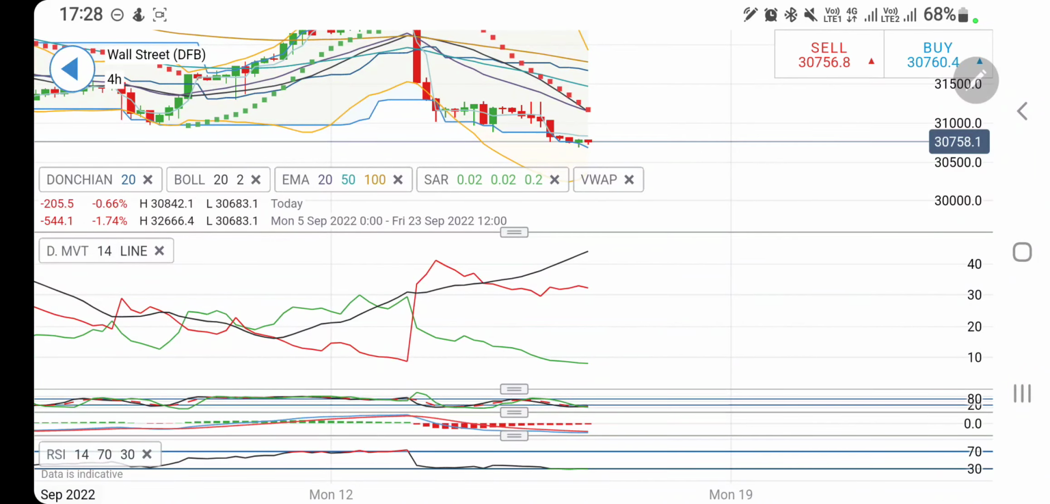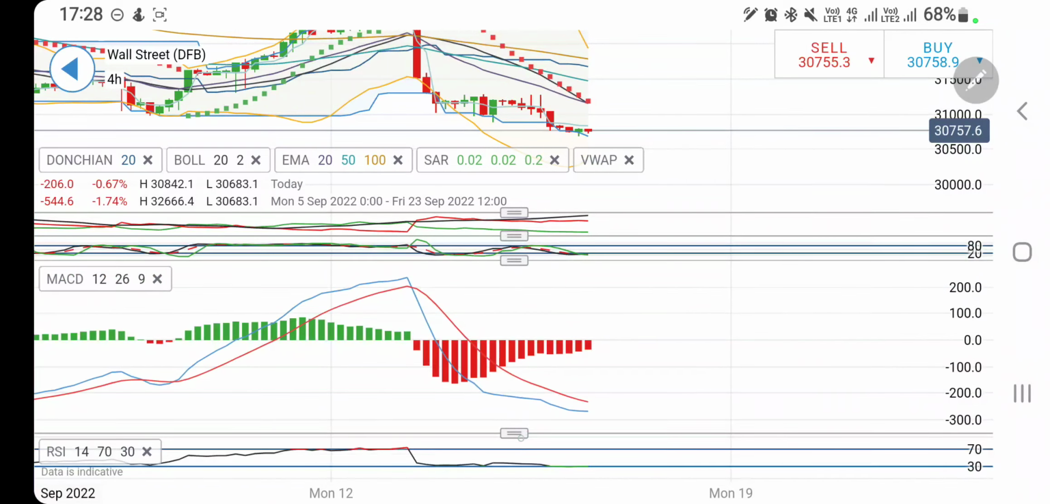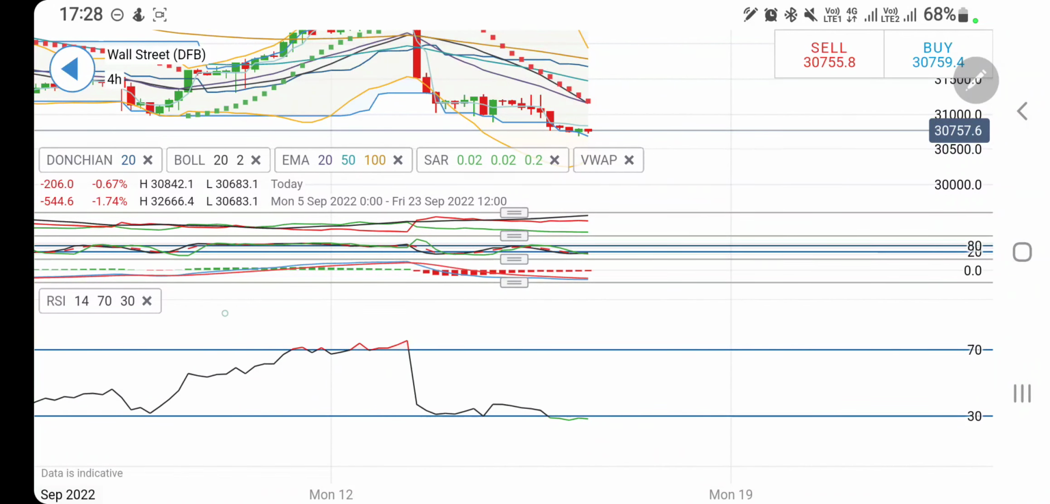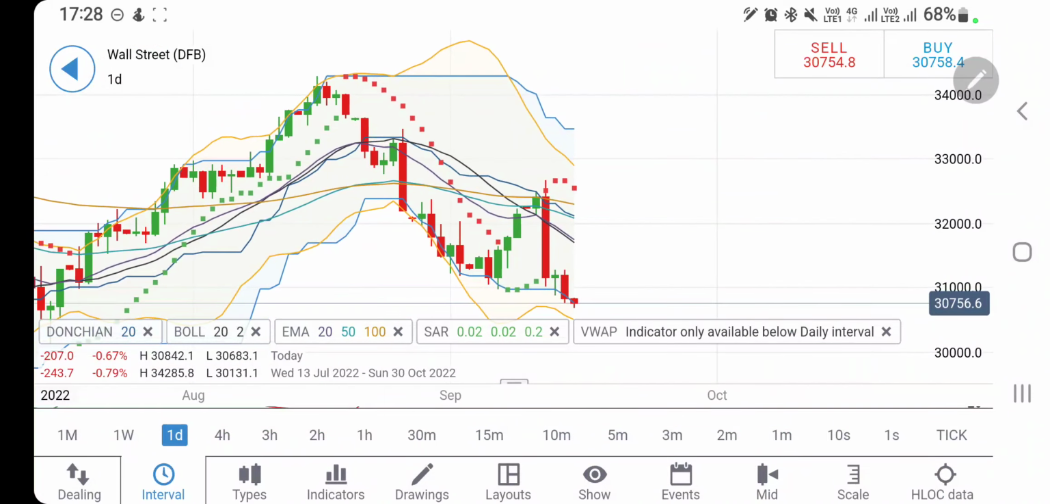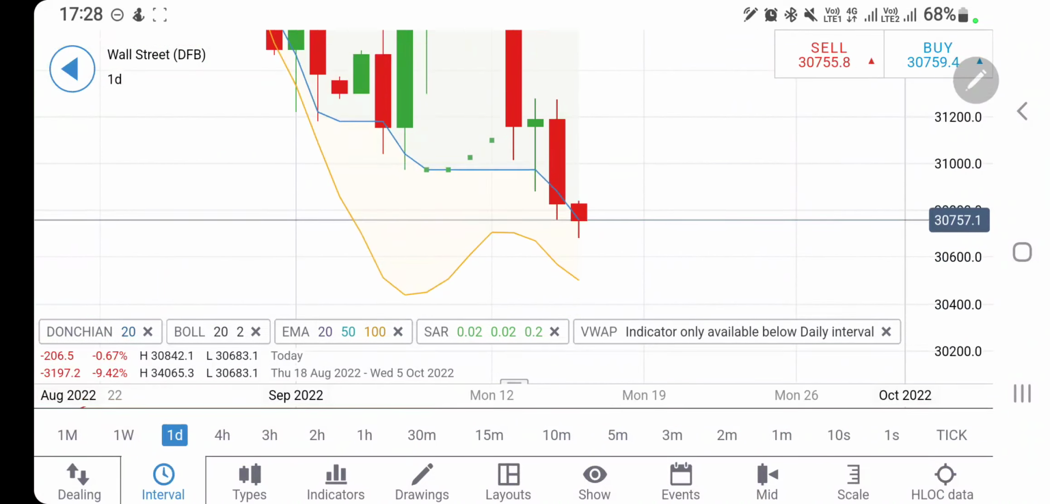Directional movement is bearish. Stochastic is oversold, it may try to bounce back. MACD is bearish and it may try to converge. RSI is oversold here on the daily charts. Now interestingly, on the daily charts, see this candle, double top on the previous day and lower lows are done.